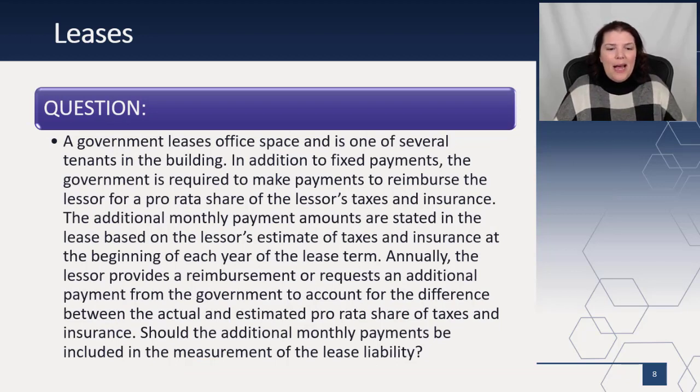Again, I love this. A government leases office space and is one of several tenants in a building. In addition to fixed payments, the government is required to make payments to reimburse the lessor for its pro rata share of the lessor's taxes and insurance. The additional monthly payments are stated in the lease based on the estimate of taxes and insurance at the beginning of the year. Annually, the lessor provides a reimbursement or requests an additional payment from the government to account for the difference between the actual and the estimated pro rata share.